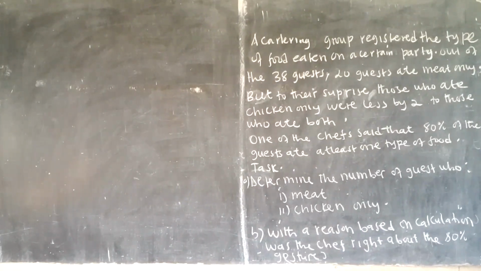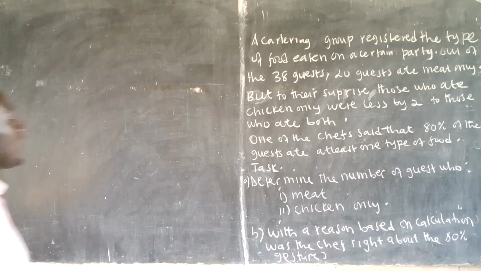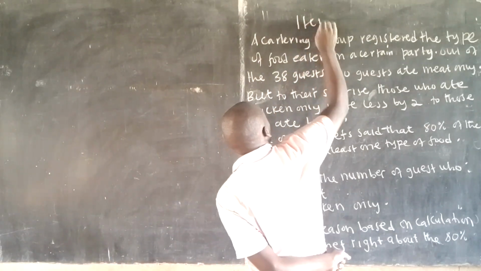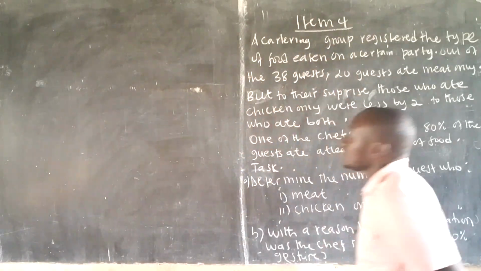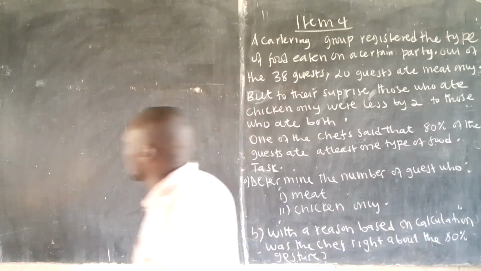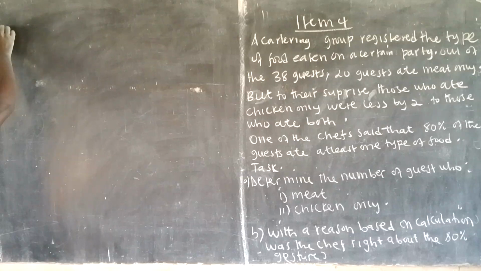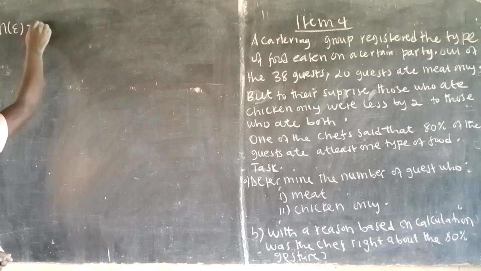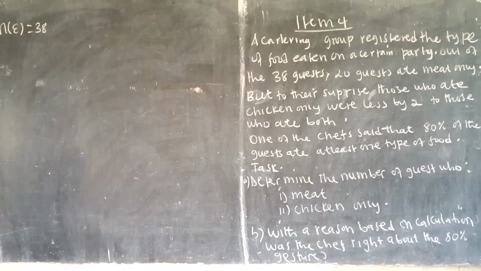All right, good. So let's wind up with our last item, and that is item 4, by the way. And this says a catering group registered the type of food eaten at a certain party, and out of 38 guests, and that is our number in the universal. So therefore, the number in the universal is 38.